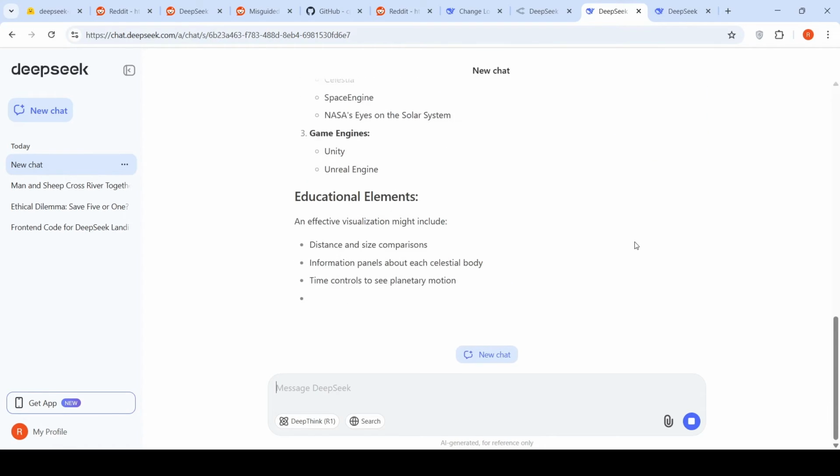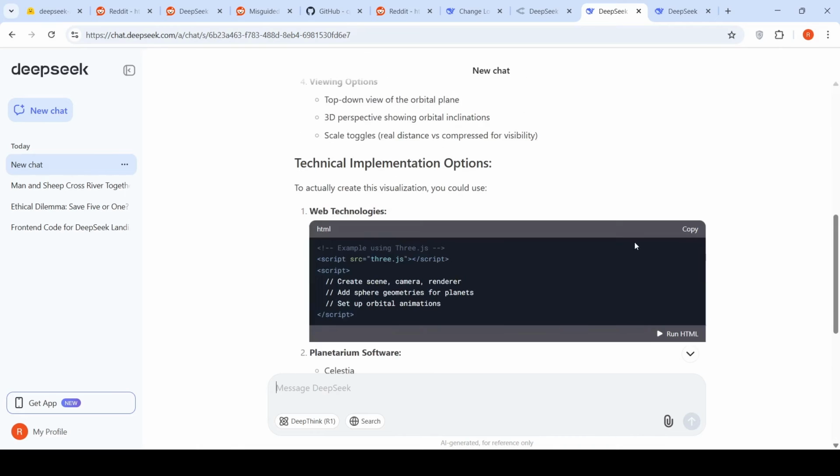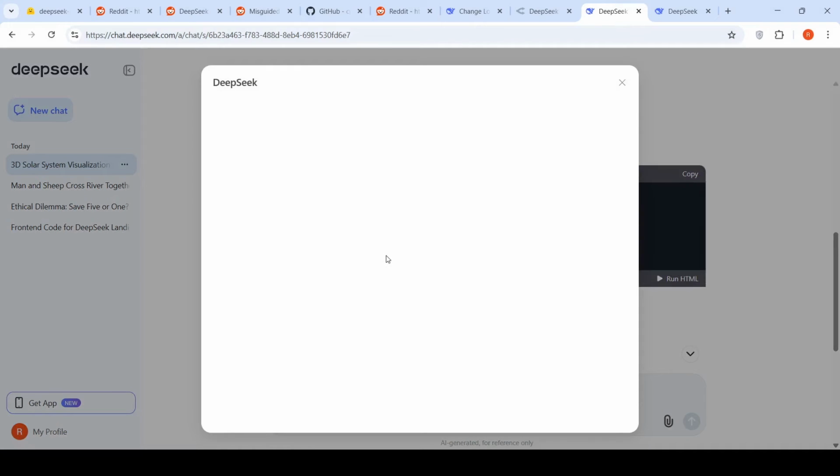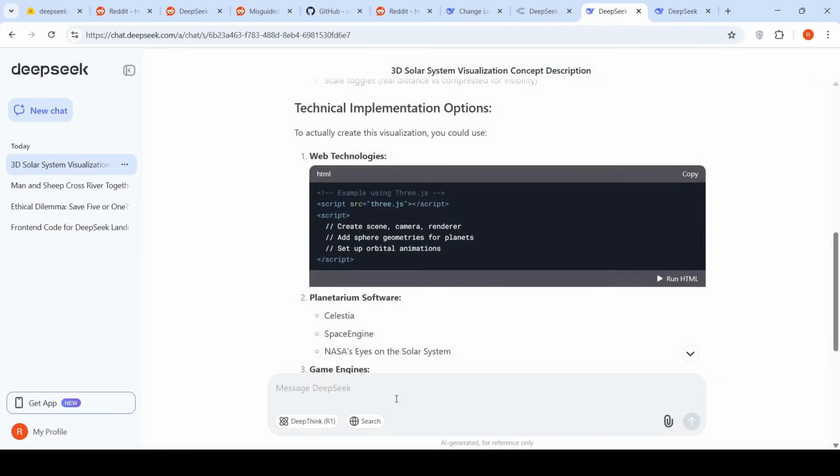Where is the code? Okay, what is this? Nothing. Let's see. I don't think this is what I expected. Let me be a little bit more clear and say, create a 3JS solar system visualization.